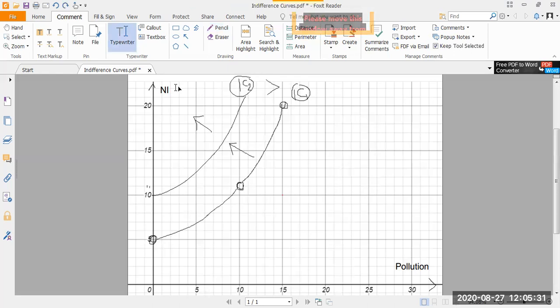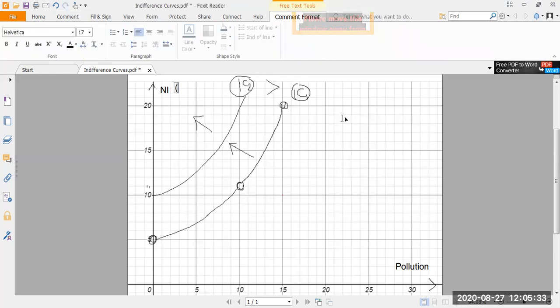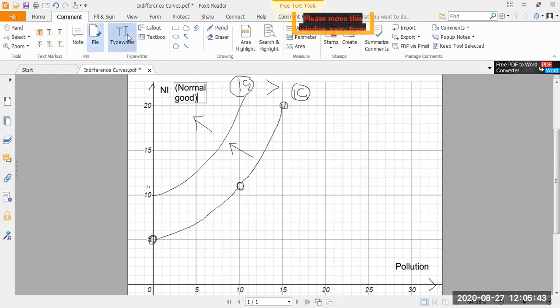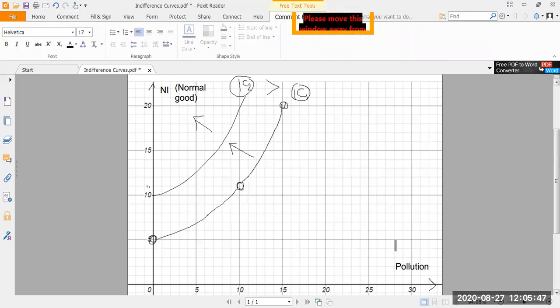So let me just give you the labeling. NI here is a normal good. Why did I write it in caps? Yeah. So here, this is a normal good, and that's on the vertical axis, and on the horizontal axis, I have pollution, which I am taking to be a bad commodity. So let's call it a bad commodity, because I don't like the word bad good. It sounds weird. So let's call it a bad commodity.